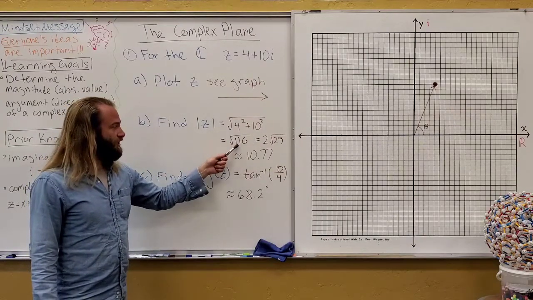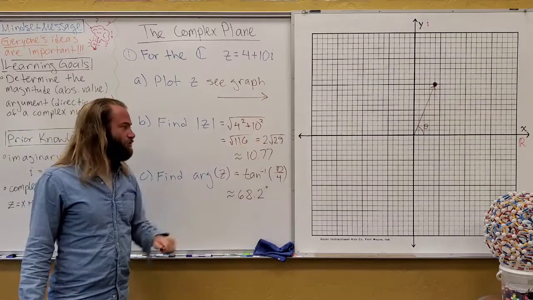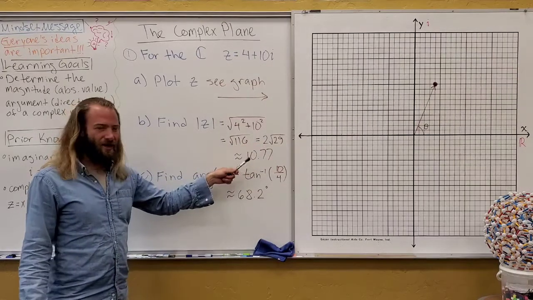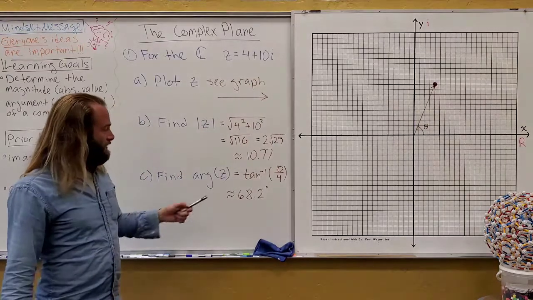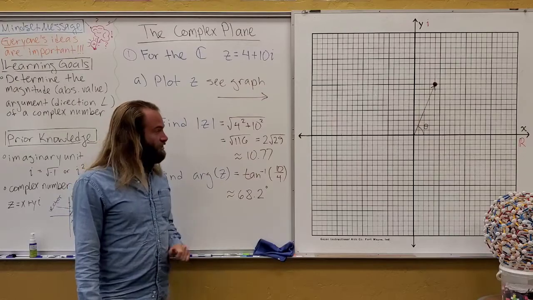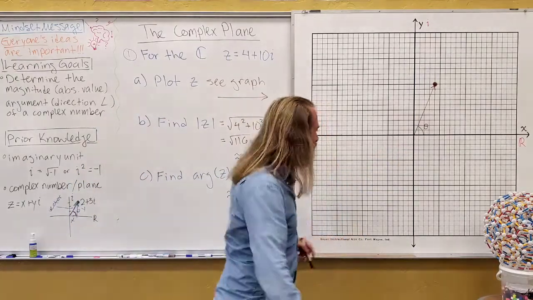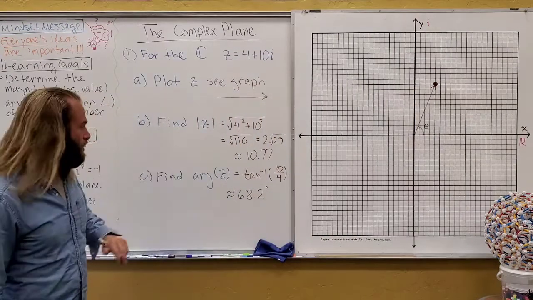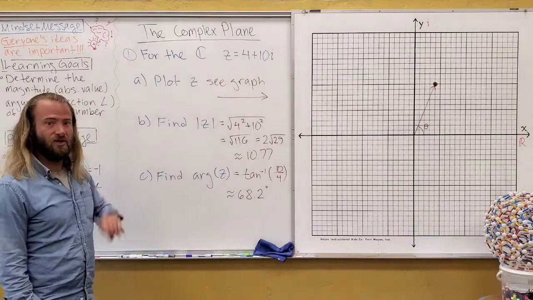The most simplified, well, square root 116 is the exact magnitude. If you wanted, you could write it as 2 root 29. But if you want to get a better handle on that actual length, it's about 10.77. And then again, just using the tangent inverse here, you get about 68.2 degrees, and that looks pretty accurate to this, right? We'll do another example where it's in a different quadrant soon, but you can check that for yourself. Let's go ahead and dive into another.